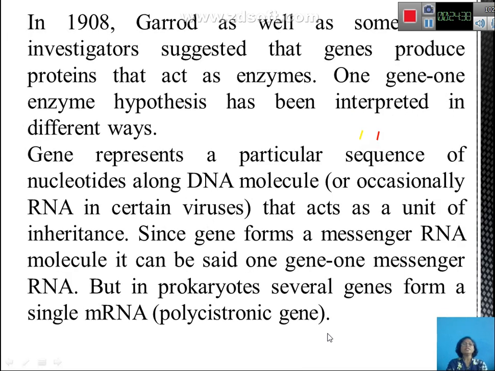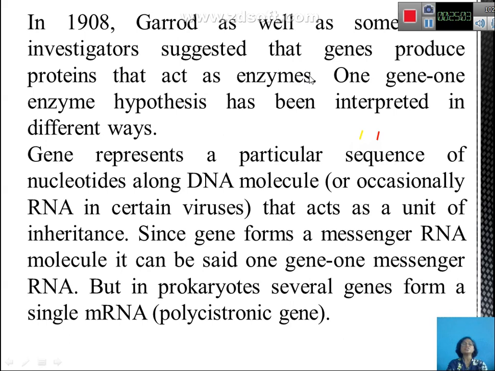So, in 1908 Garrod, as well as some other investigators, suggested that genes produce proteins which act as enzymes. So, Garrod said that one gene is responsible for making a protein that can act as an enzyme. So, he gave the hypothesis, one gene, one enzyme. But later on, it was found that an enzyme is not always produced.